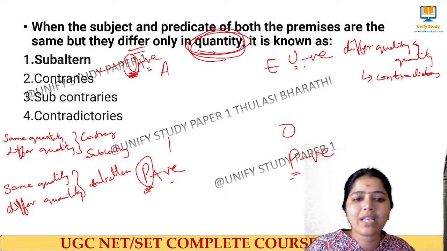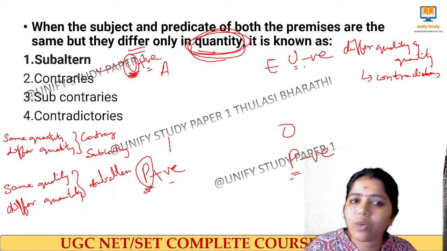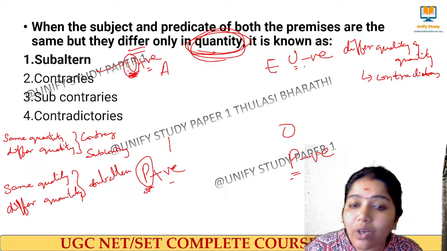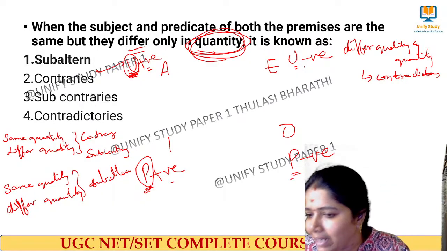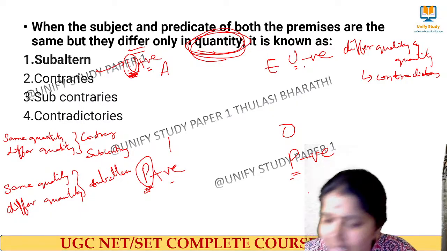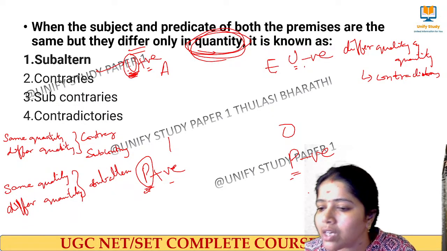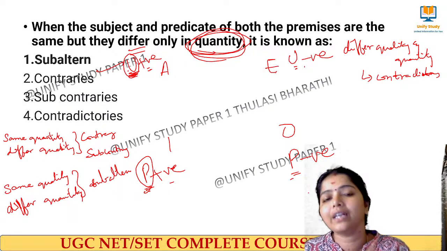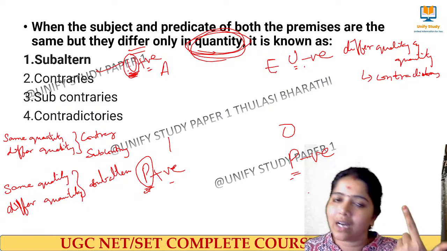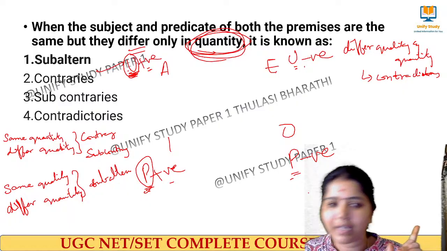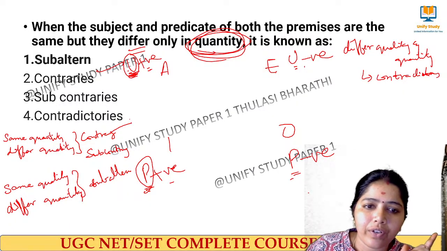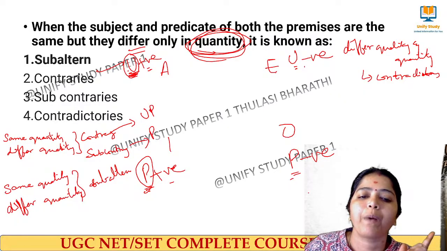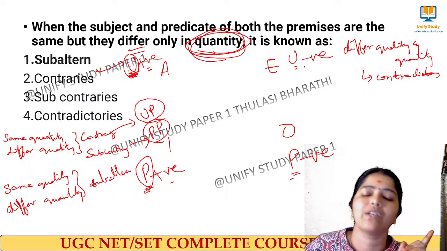Whenever we say same quality, different quantity, see, quality positive, positive, negative, negative, what is different? The quantity is different. Am I clear? Different quality is contrary in terms of universal propositions, and subcontrary in terms of particular propositions. You can write it down.